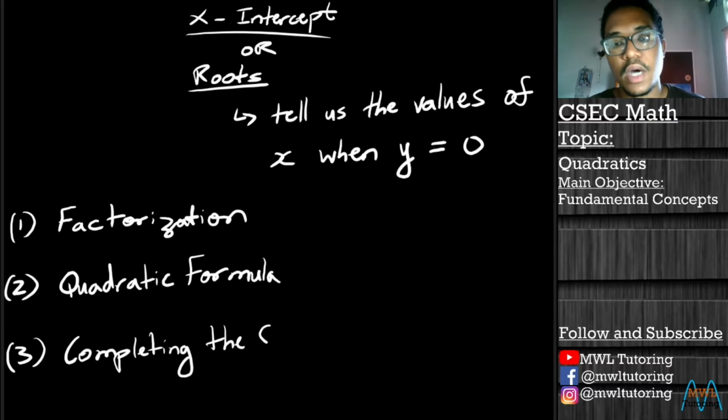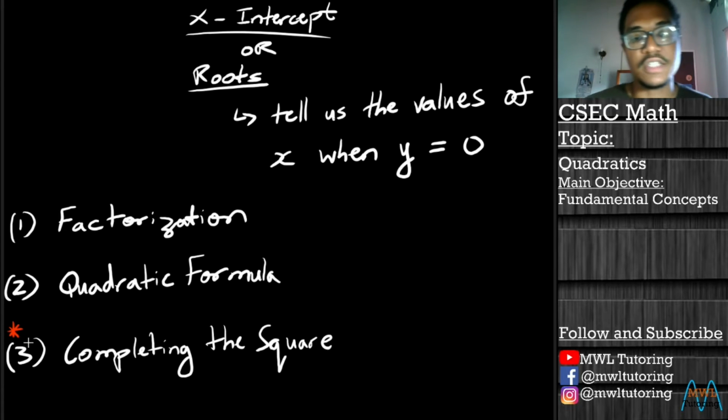I'll put a little asterisk on the third one, because we're not going to cover it in this video. I want to give it its own separate video, as completing the square is something in its own category, and we want to look at that separate from what we're covering in this video.